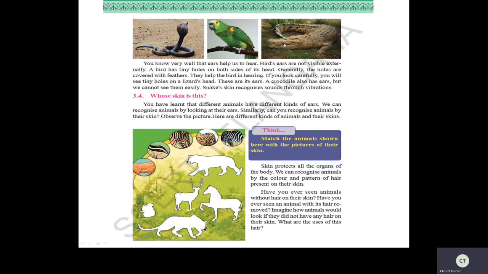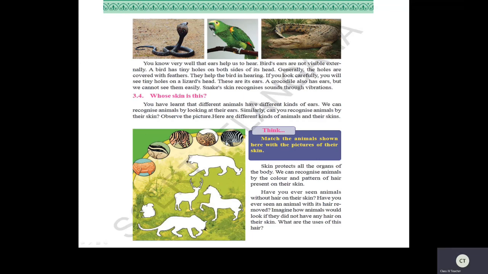So a snake's skin recognizes sounds through vibrations. How will the snakes recognize the sounds, children? This is very important. They do not have ears. How can they identify? Yes, they can recognize the sounds through vibrations because they will be scrolling on the earth. So what happens? Any vibrations coming through the earth will be captured. That is, they recognize the sounds through vibration. This is a specialty of snakes. Okay, children?